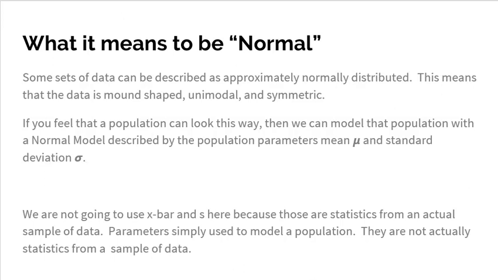And again, instead of a sharp histogram being mound-shaped, unimodal, symmetric, we're going to use this curve like that. Mound-shaped, symmetric, unimodal, boom, that's the normal model. And we describe a population with this along with mu, the mean, and sigma, the standard deviation. So we're not going to use X bar and S here because remember, those are statistics from an actual sample of data. Now we're modeling populations where we actually don't have all the data for the entire population in front of us. So we're not actually using statistics here, which is why we're giving them this new name, parameters.